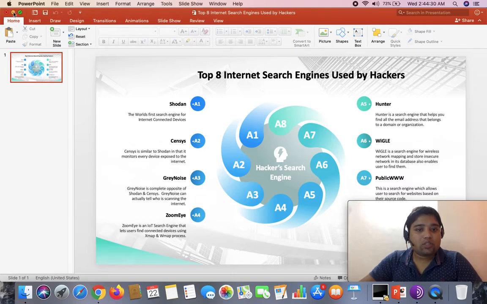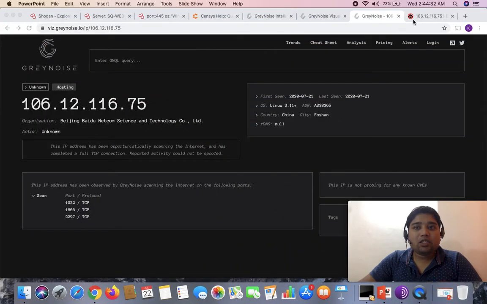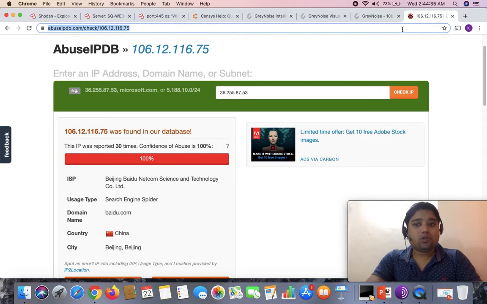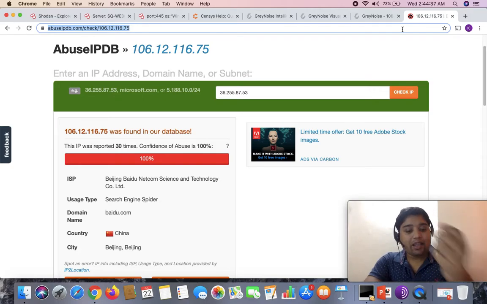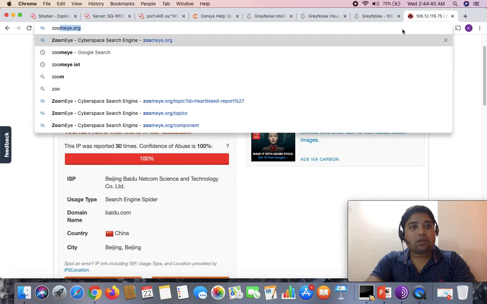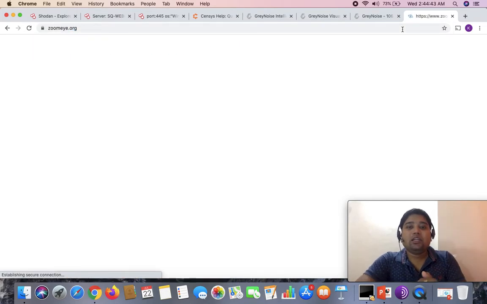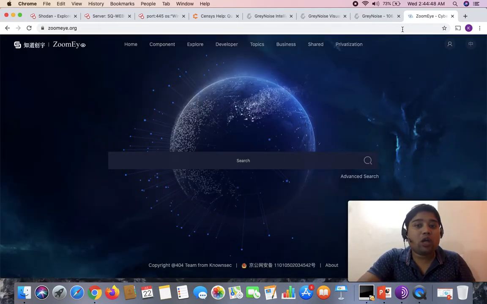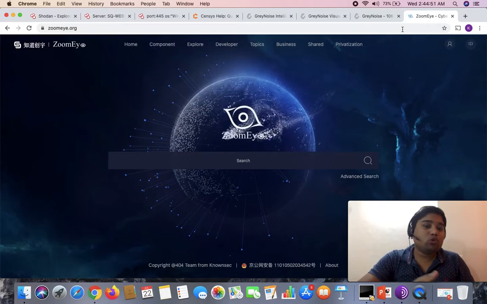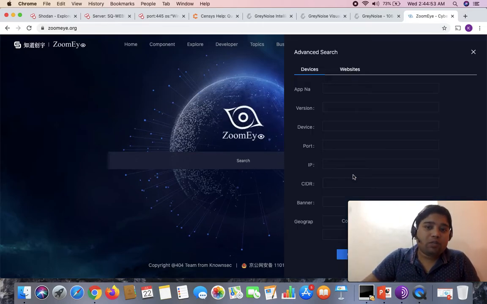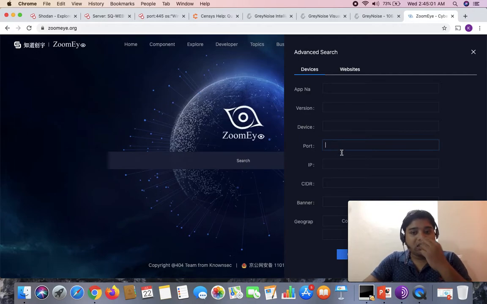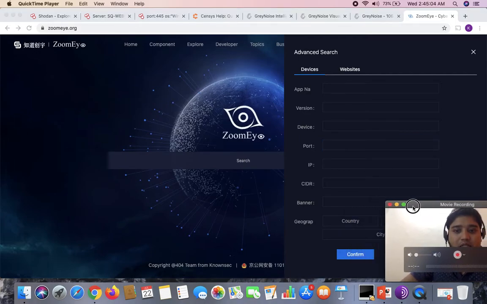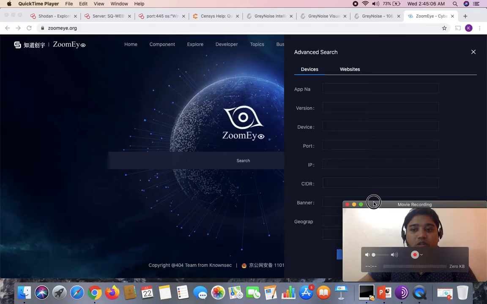Let's talk about Zoom Eye. Zoom Eye is going to be a superb hands-on tool, especially for those who love to play with IoT devices. Basically, Zoom Eye is the search engine which stores information about IoT devices which are exposed to the internet. You can utilize the advanced search, website details, or whichever way you want to play around with it. So here you can easily search the information the way you want, according to your need.